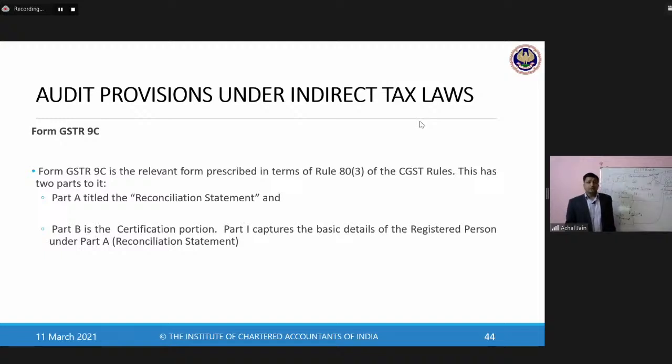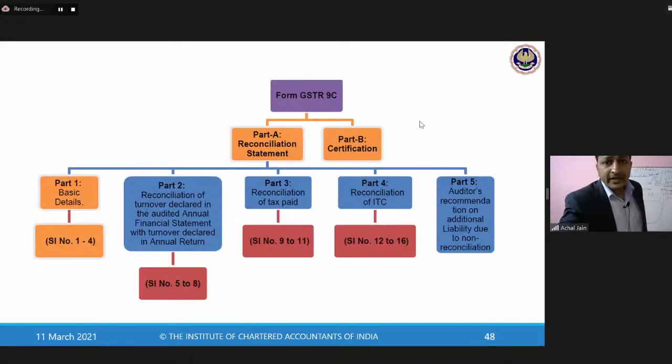Now this part of GSTR 9C is something which we need to discuss in more detail, and understand what details will flow over here and what details will be required to be audited in this case. So for this, I'll just quickly take you to this part.